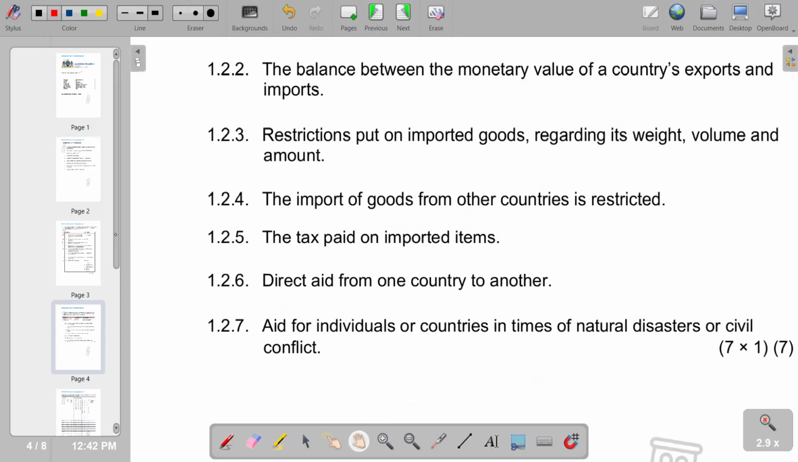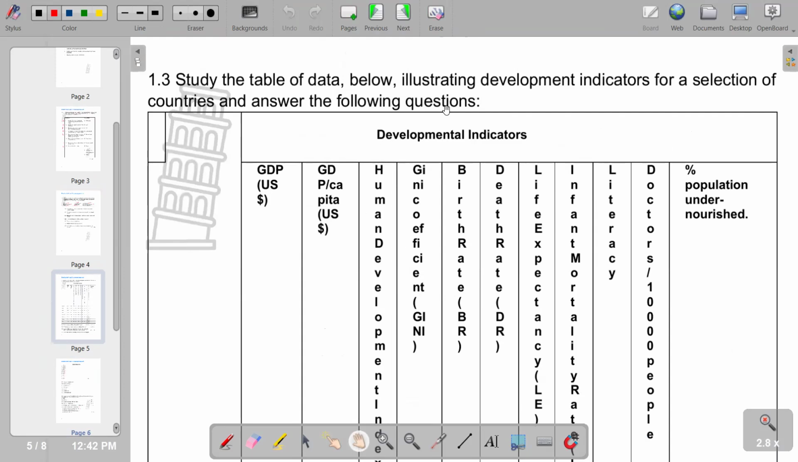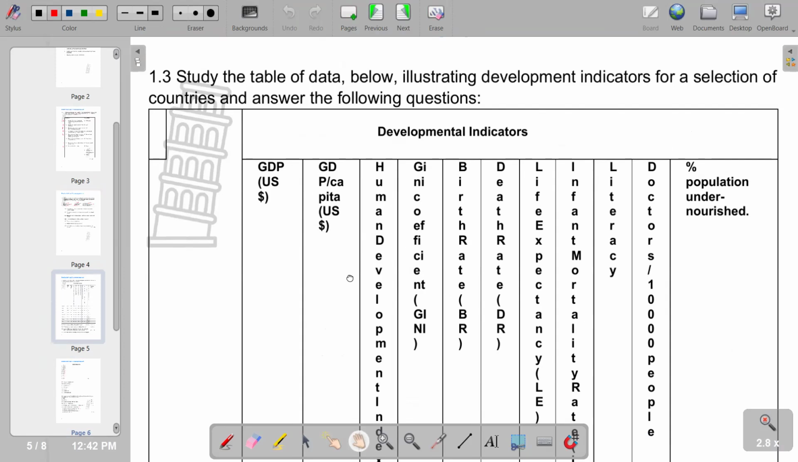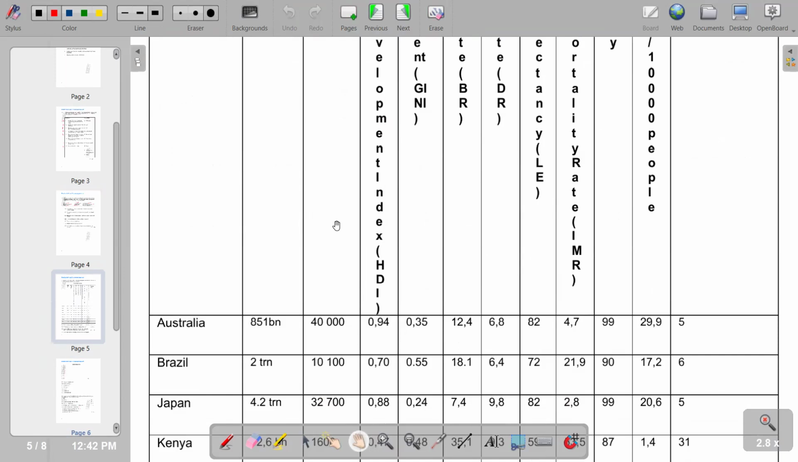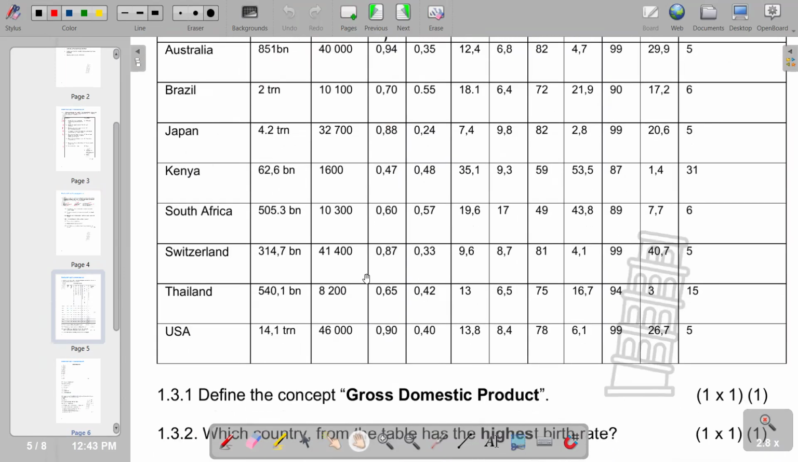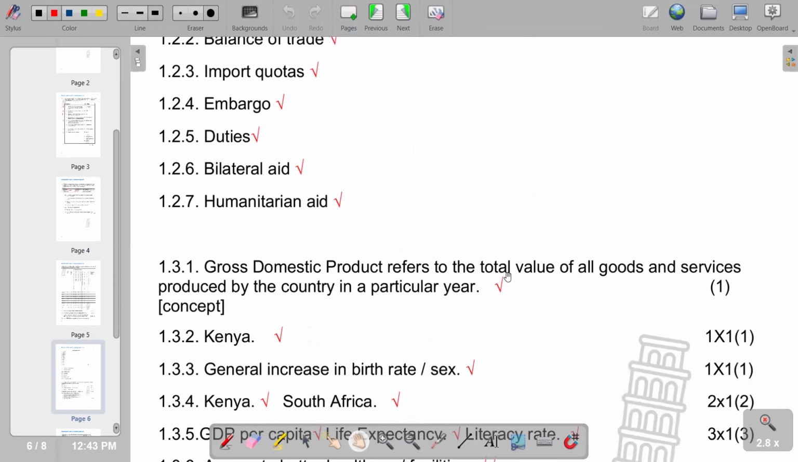Then we move on to the next part, whereby we are now looking at 1.3. Study the table of data below illustrating development indicators for a selection of countries and answer the following questions. So these are the developmental indicators that we have. Then beneath that, we are given the question part, whereby it is define the concept of gross domestic product. The description of gross domestic product refers to the total value of all goods and services produced by the country in a particular year. So that is gross domestic product.